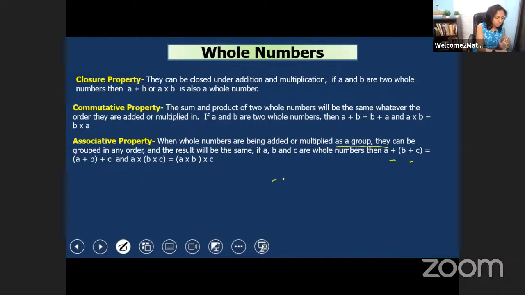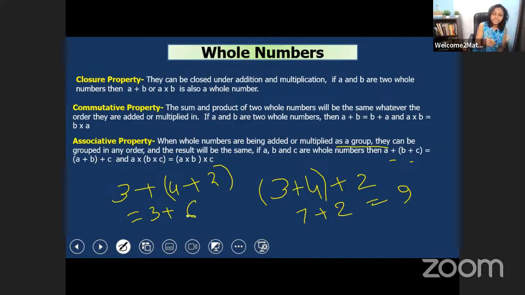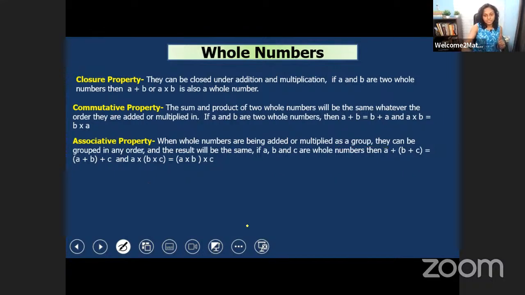For example, I will show you 3 plus 4 plus 2. If you add these numbers, 3 plus 4 plus 2: 3 plus 4 is 7, 7 plus 2 is 9. Okay. And if you add in this way, 3 plus, and 4 plus 2 in bracket, you will get the same result. 4 plus 2 is 6 and 6 plus 3 is also 9. Okay. The same result you will get. So this is associative property.